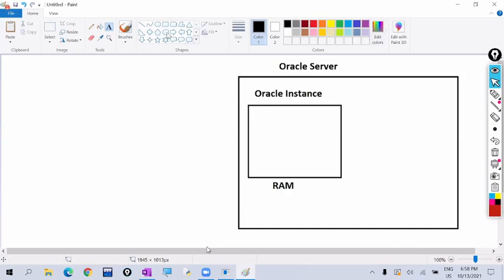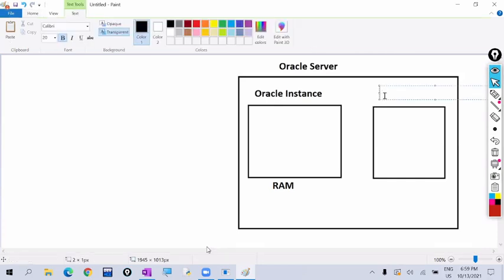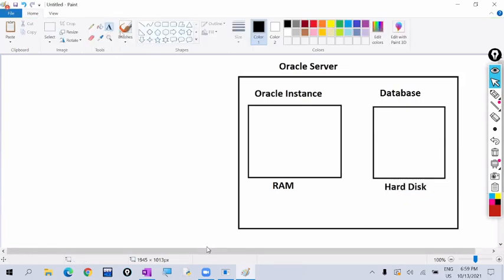Now the database is stored permanently in the hard disk. So this is the hard disk and this is the Oracle database, stored in the hard disk. Listen carefully here. What does a database contain? A database contains schemas. Inside the database, we create the schema. Then what is a schema? Schema means, very simple, one user.